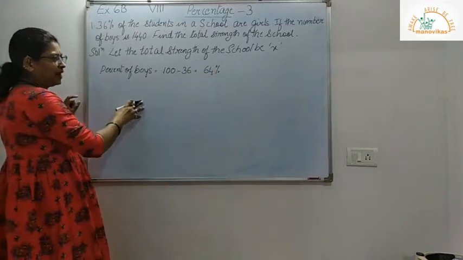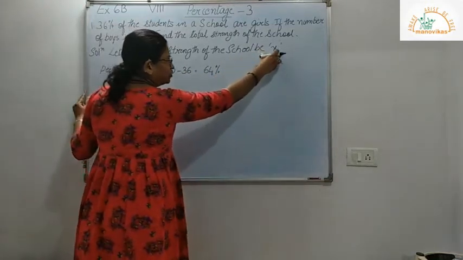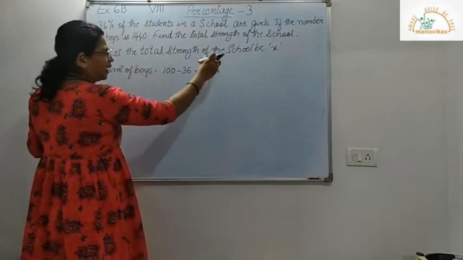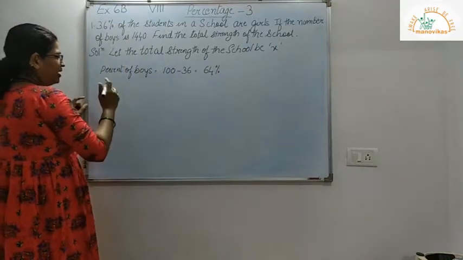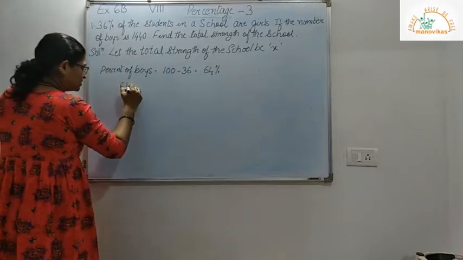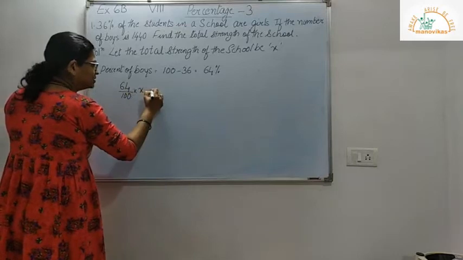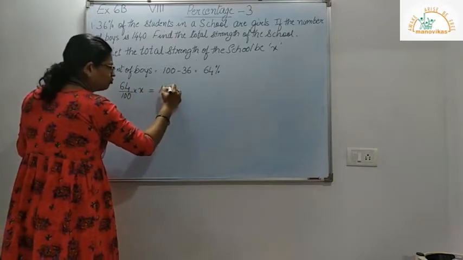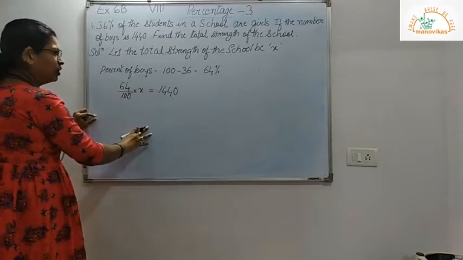Now, we know that 64% of the total strength of the school are boys, and that number is equal to 1440. So, we have 64% of the total strength is equal to 1440.